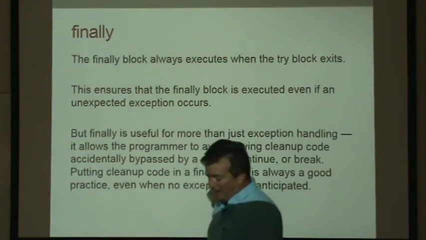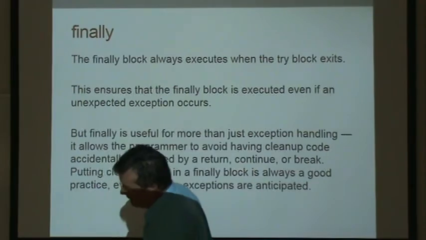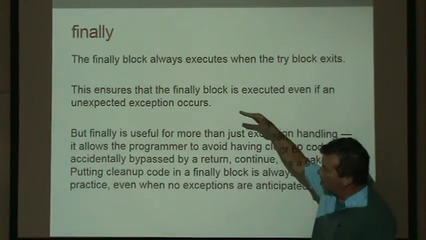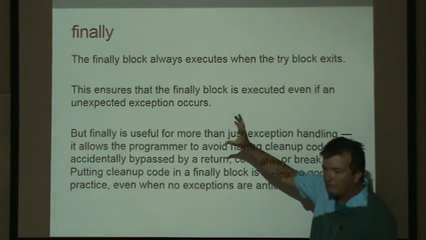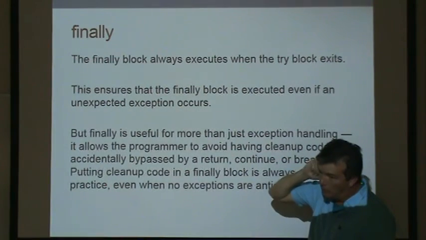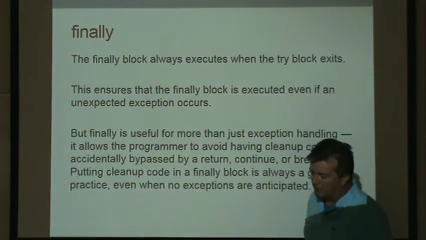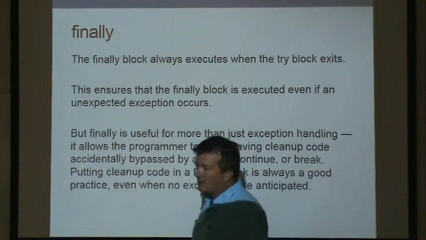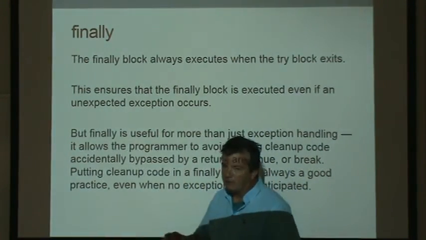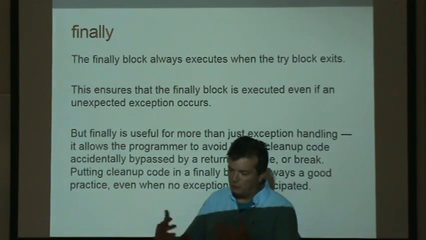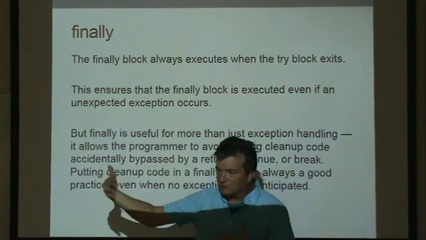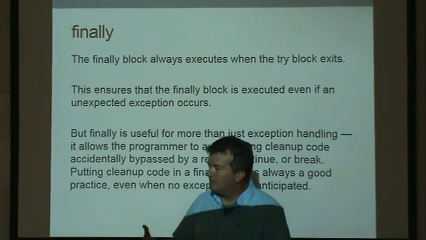And then one thing Java added that C++ didn't have, at the end of your catch blocks, you can have a block called finally, which will always run after a try block runs, whether or not there's an exception. So, for example, if you have code that opens up a file, opening up a file means you have exclusive access to it, nobody else can use it until you're done.